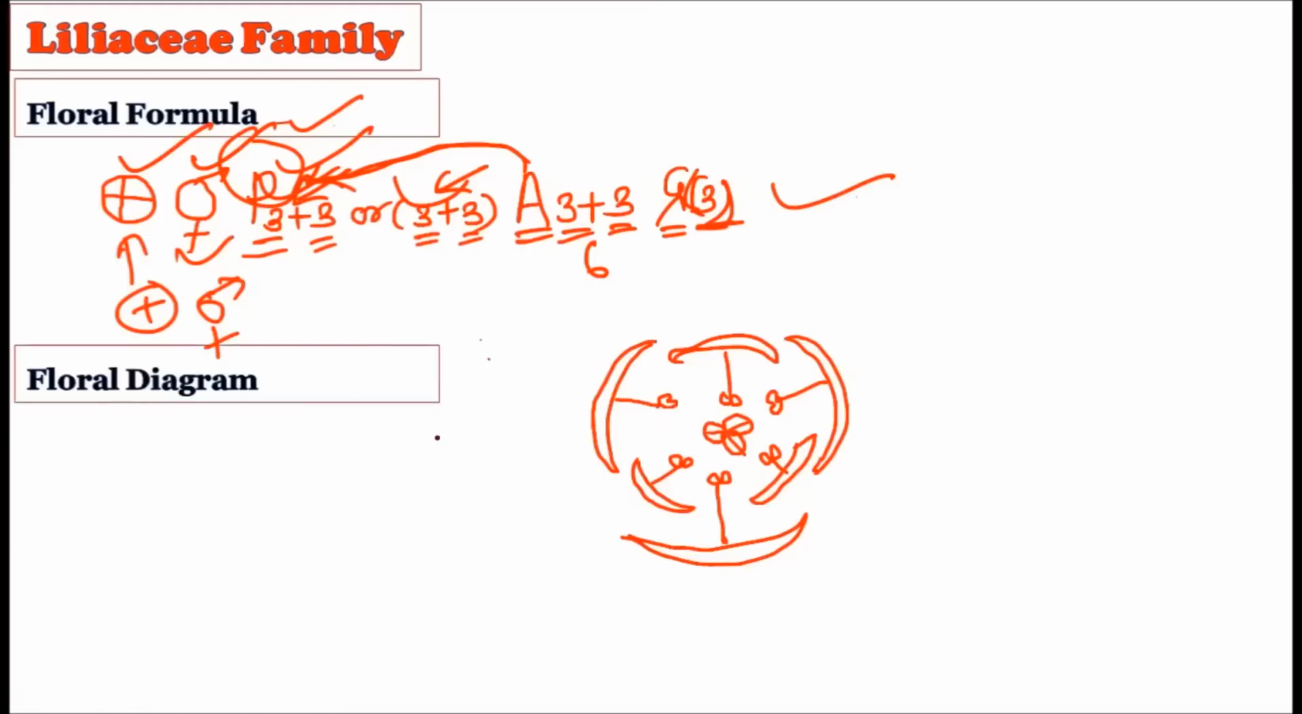So let us consider the floral diagram. See, 3+3 arrangement in the perianth. See, this is the first whorl, this is the second whorl, and this is the third whorl, which are present outside. And this is the first, second, and third whorl, which are present inside. That is why the 3+3 tepals condition is there in the perianth. And here in the floral diagram, you will find the polyphyllous condition, that is, they are not fused with one another.